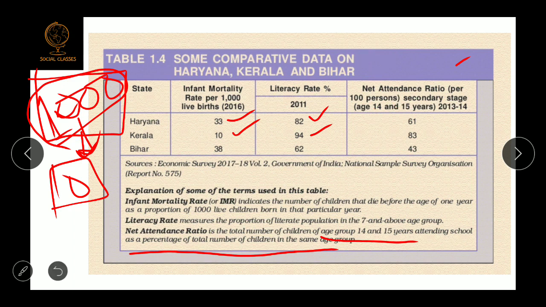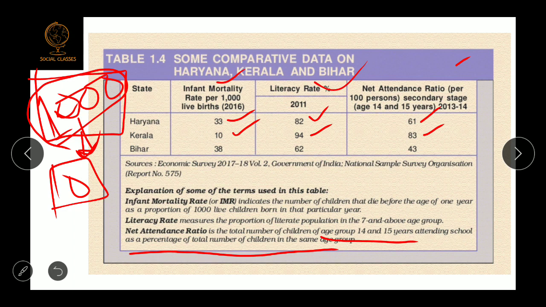So the net attendance ratio for Haryana is 61 while for Kerala it is 83. So the net attendance ratio is also better in Kerala than in Haryana. Okay, so apart from income, when we compare these two or three states on other criteria, we find that a better per capita income does not assure betterment in every aspect of life, like health and education.